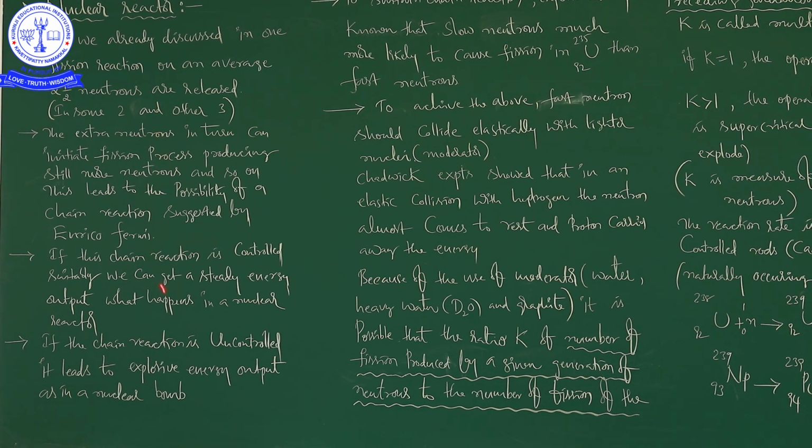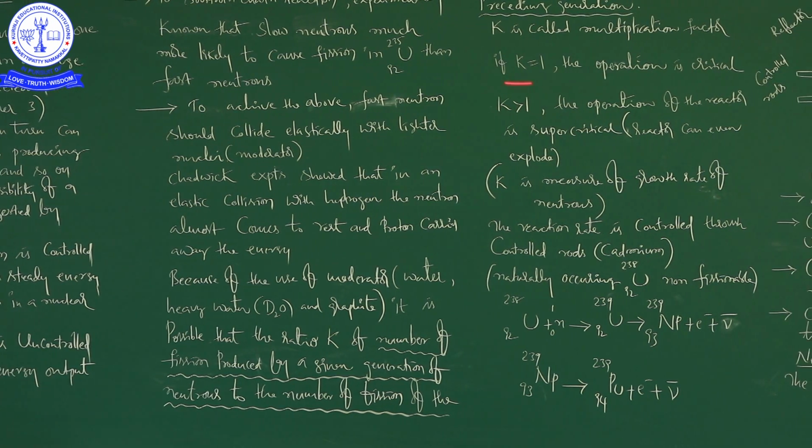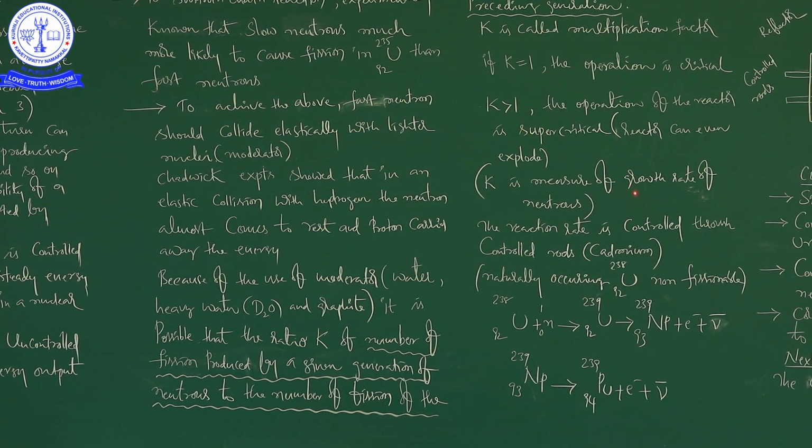I explained step by step. We spoke about the possibility of a chain reaction. We have to control the chain reaction, otherwise we can't get a steady amount of output energy. Next, we discussed the importance of the moderator. We also discussed what the multiplication factor is, and the value of the multiplication factor is also important.